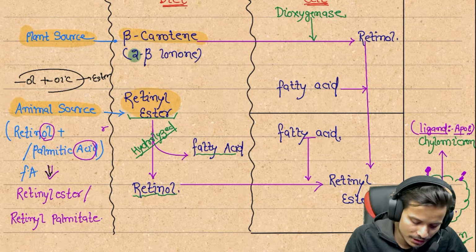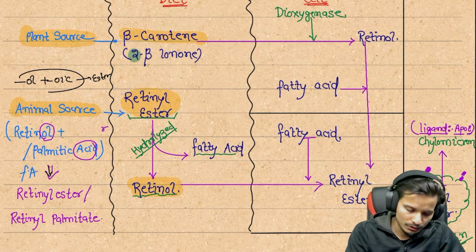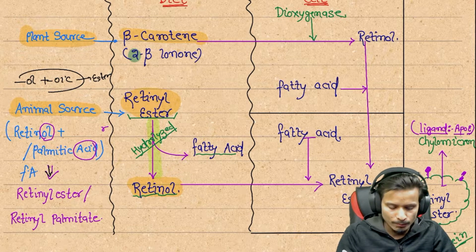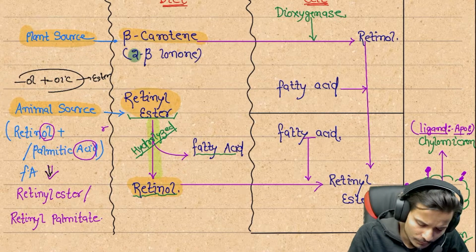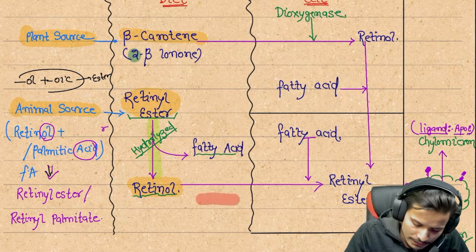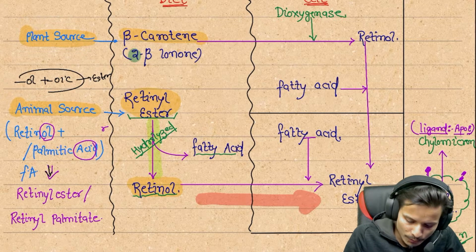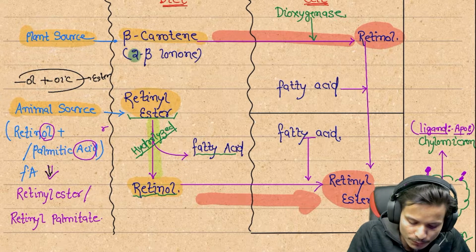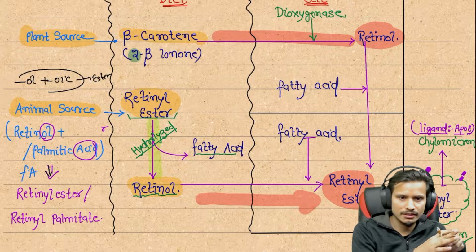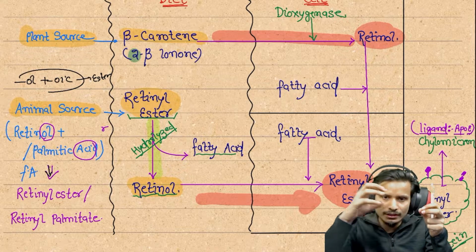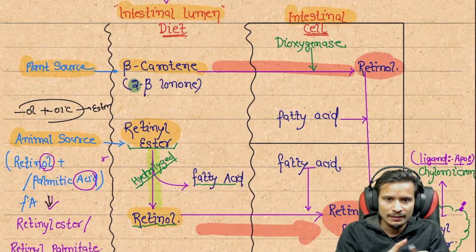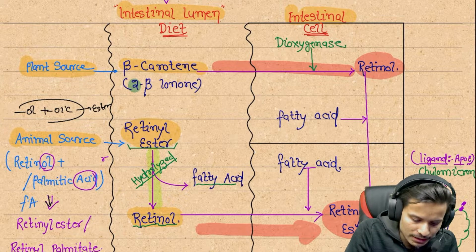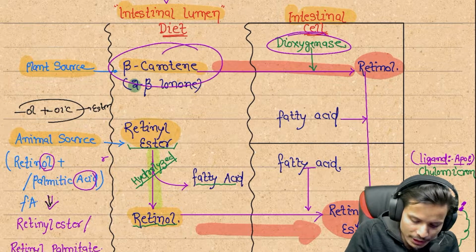After that this retinol ester is hydrolyzed and converted into retinol. So this is the conversion. Here we can see the conversion of retinol ester into retinol by hydrolysis. After that they are transported inside the intestinal cell. Next, beta carotene is also transported into the intestinal cell. Just after its entrance into the intestinal cells, a dehydrogenase enzyme acts on it, and this enzyme converts the beta carotene into retinol.